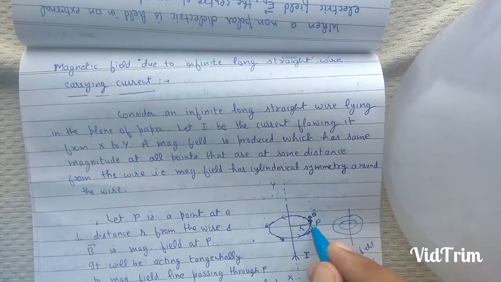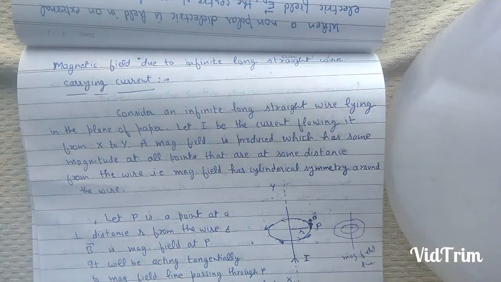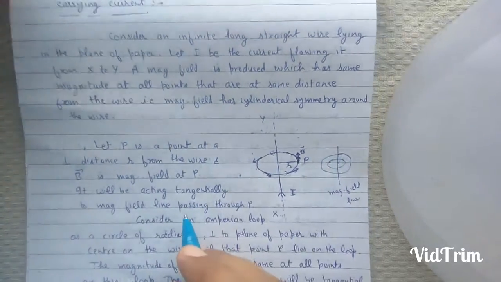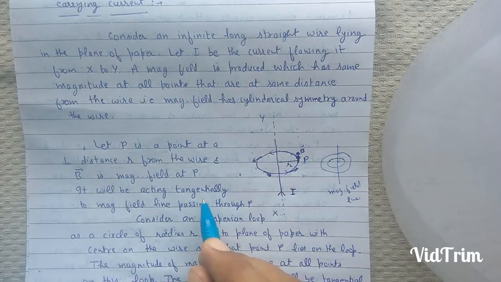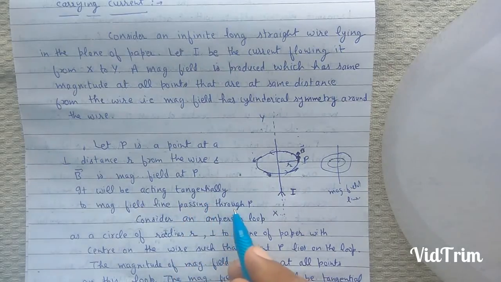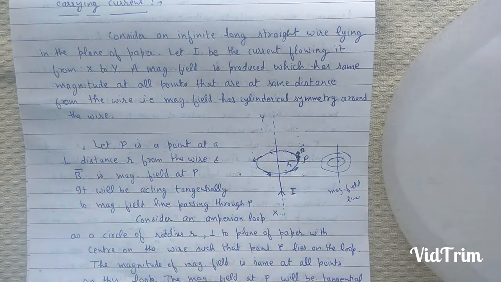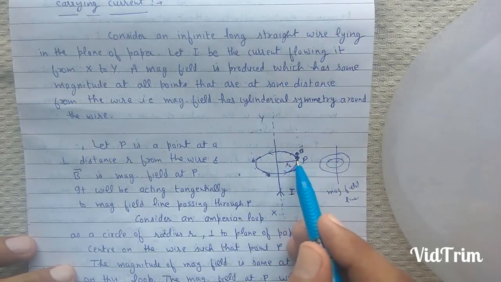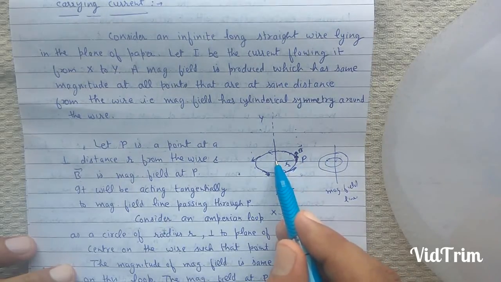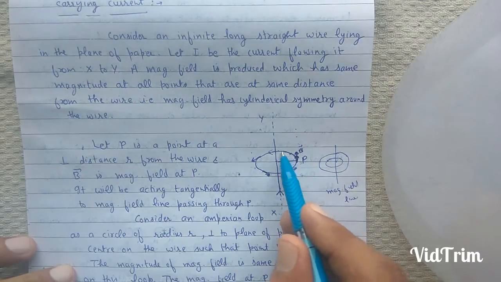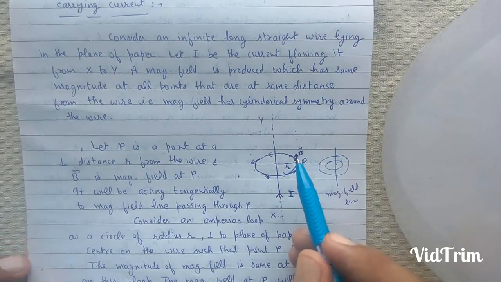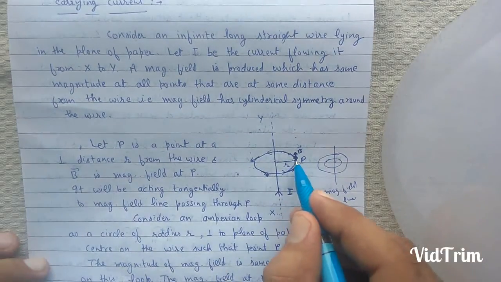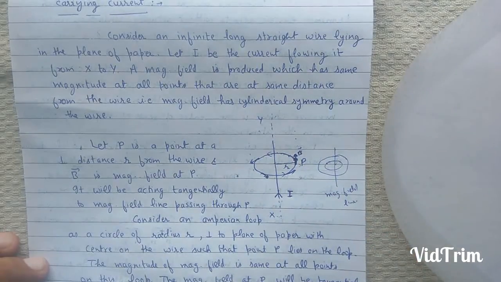Let P be a point at a perpendicular distance r from the wire and B is magnetic field at point P. This magnetic field will be acting tangentially to the magnetic field line passing through P. Now consider an Amperian loop which is a circle of radius r whose center lies on the current carrying wire and plane of this Amperian loop is perpendicular to the plane of paper and point P lies on this Amperian loop.